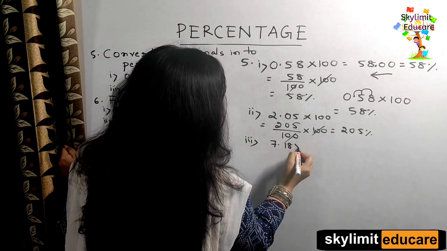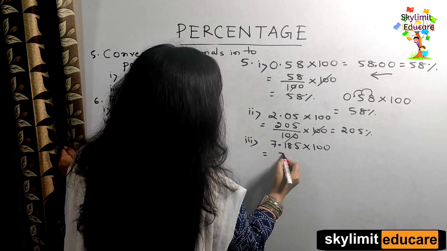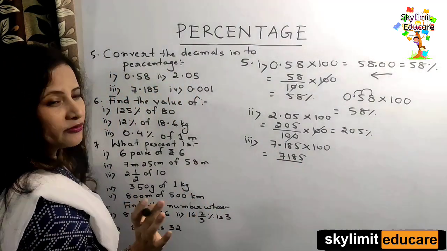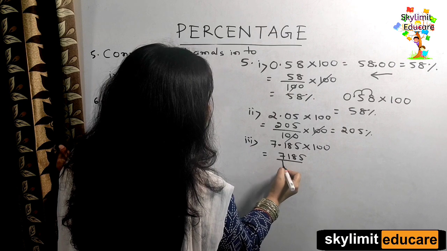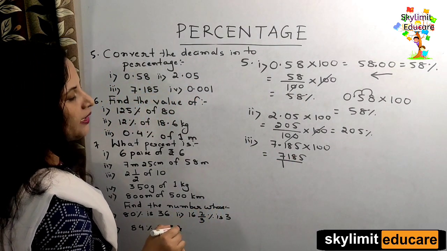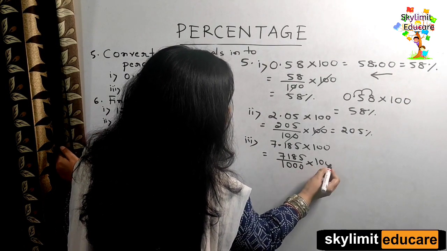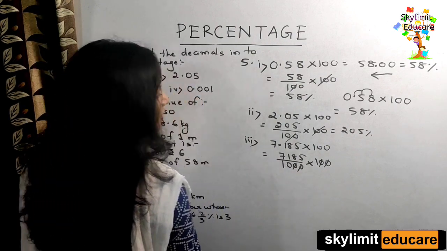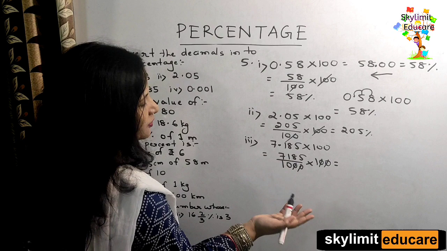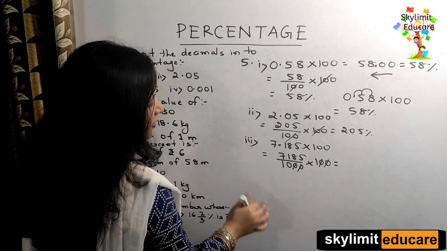Now let's come to bit number 3. 7.185 multiplied by 100. I will just convert this decimal to fraction. So how much shall I get here? 7185, and how many digits after the decimal point do I have? 185, there are 3 digits. So 3 zeros, multiplied by 100. So the zeros cancel out. Clear? So I have got here 718.5. If I reconvert it back to decimal, no need to cancel it with the 5. Just convert it back.